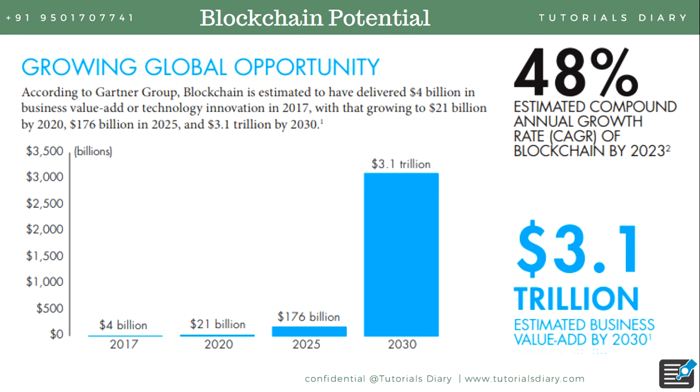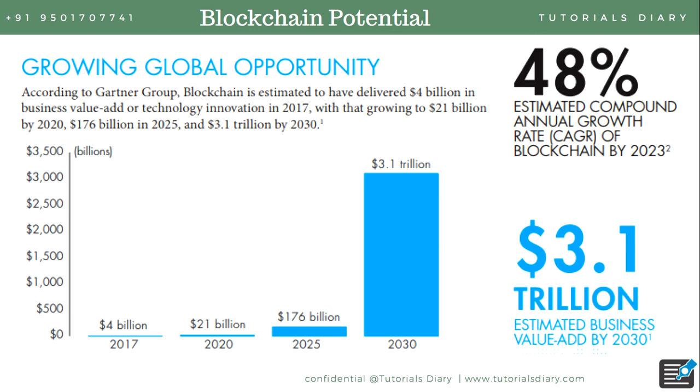When we talk about the potential of blockchain, this diagram is from Gartner Group. According to them, blockchain is estimated to deliver $4 billion of value to business in 2017. As you can see in this diagram, in 2017, $4 billion has been added to the business. We expect that by 2020, it will be $21 billion.